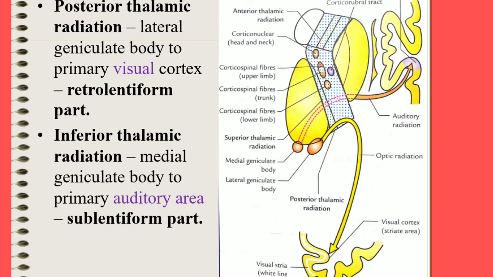Next, coming to the posterior thalamic radiation, it connects the lateral geniculate body to primary visual cortex, and passes through the retrolentiform part. Inferior thalamic radiation connects the medial geniculate body to primary auditory area. It passes through the sublentiform part.